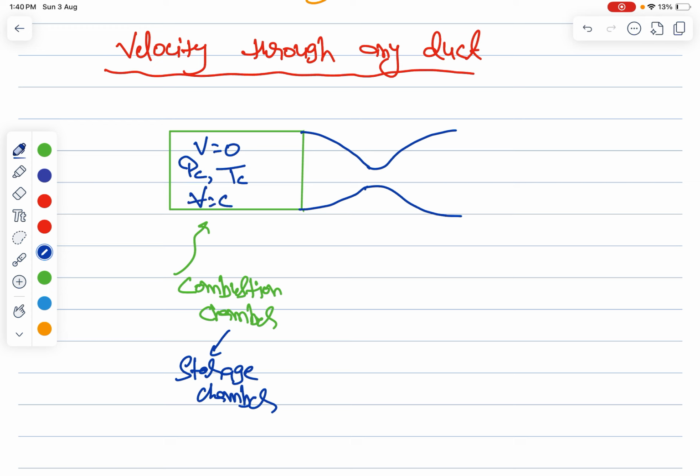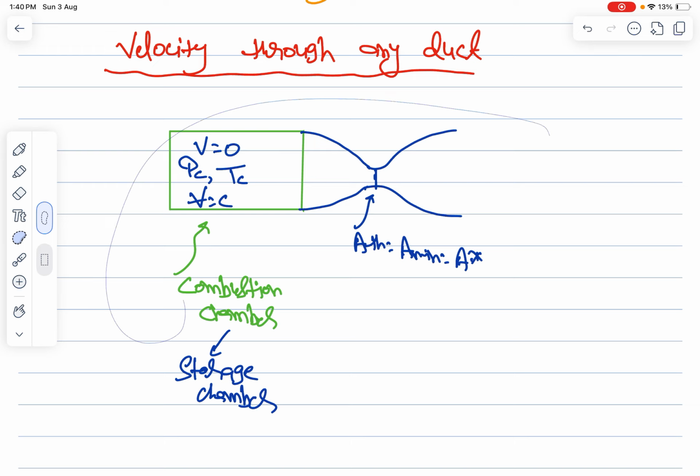Fine. This is basically your A throat, you can say, or A minimum, and for sure the nozzle will be choked, so it can be the A star also, because it is a CD nozzle. And if you go for supersonic, obviously, because in our rocket we need to go supersonic, so we'll see all these things.